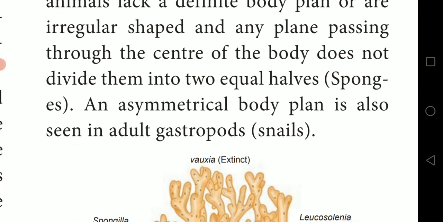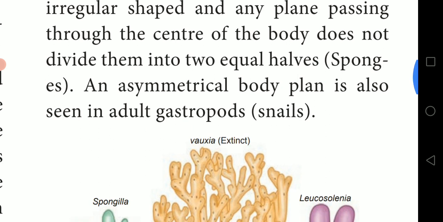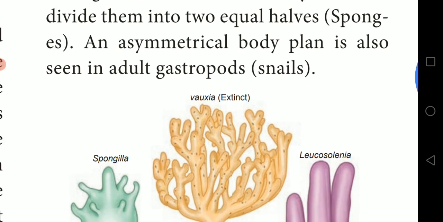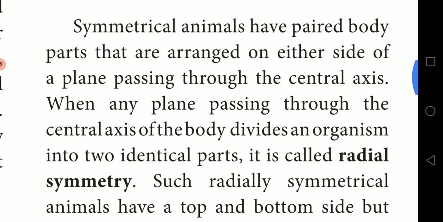The sponge is the example. An asymmetrical body plane is also seen in adult gastropods, snails. In snails also you cannot see proper body arrangement if you draw one line.